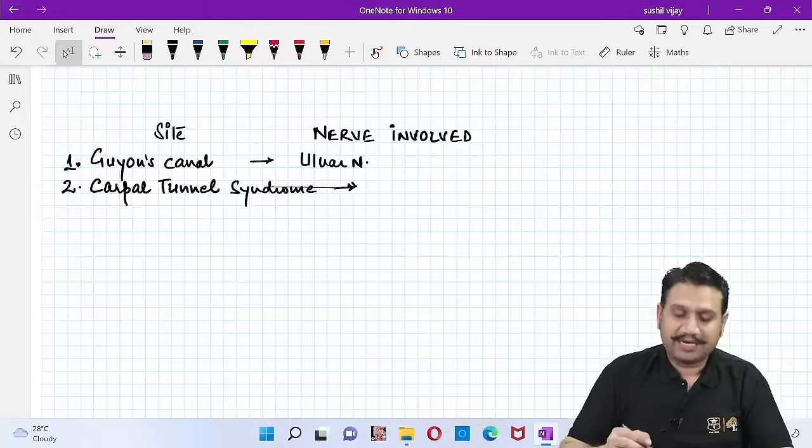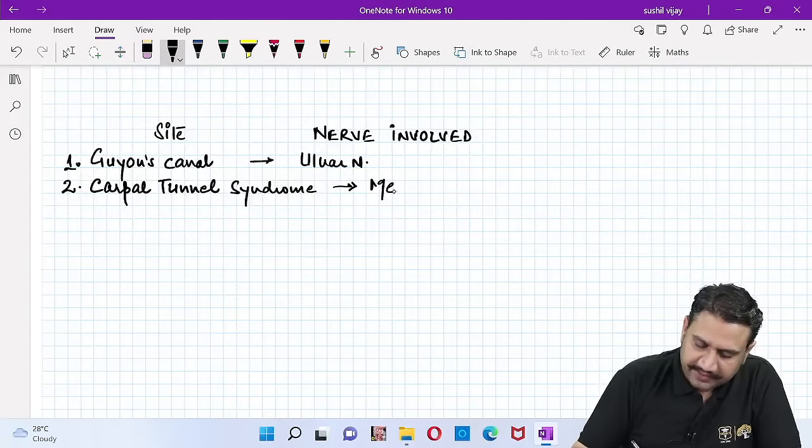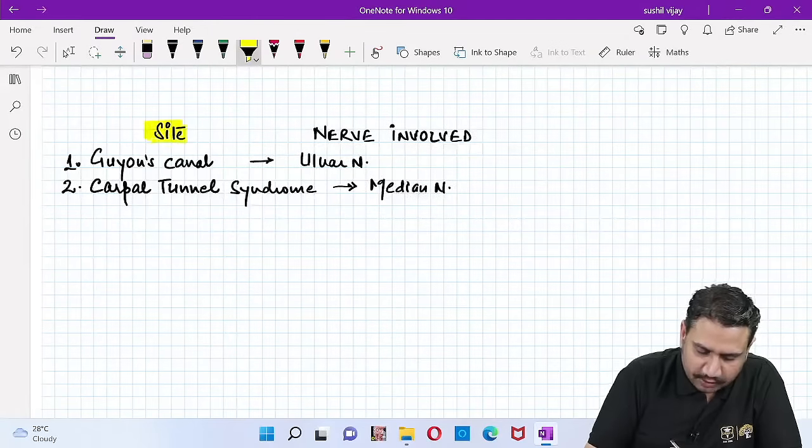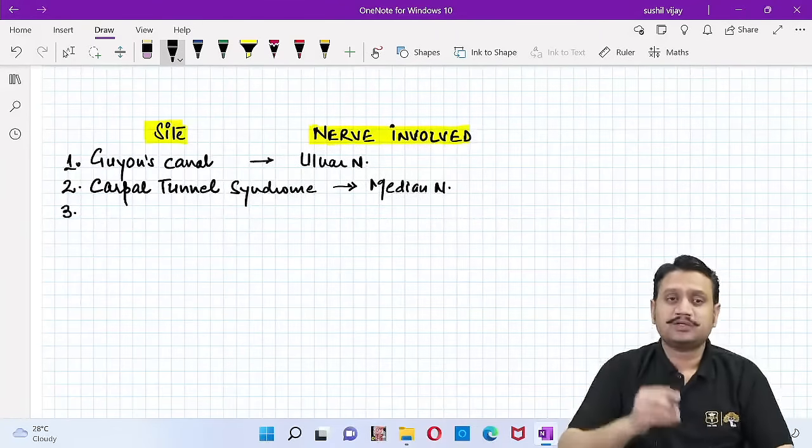Carpal tunnel syndrome, you all know, is which nerve? Carpal tunnel syndrome is the median nerve, right? So on this side I am putting all the sites, and on this side I am putting the nerves which may be involved. Number 3, in the hand region, what is the site here?